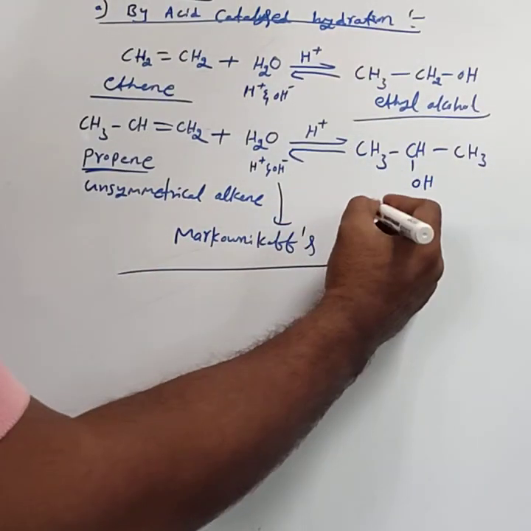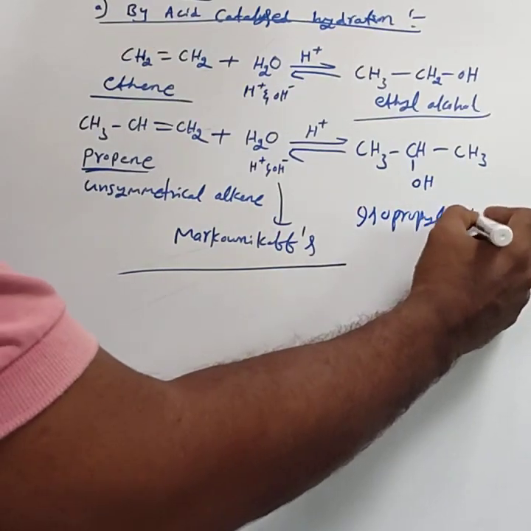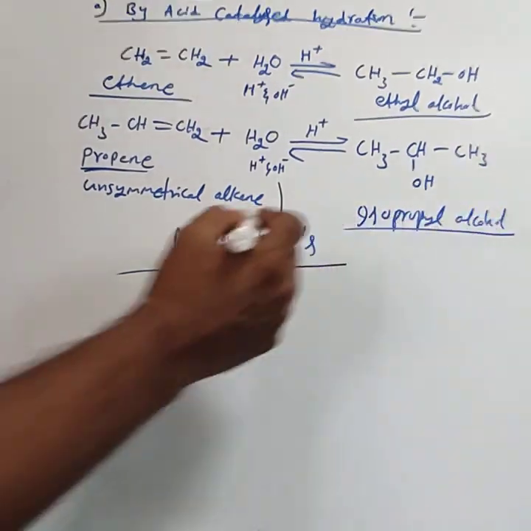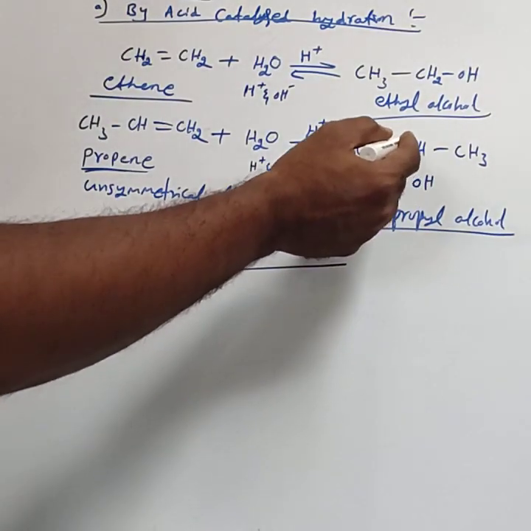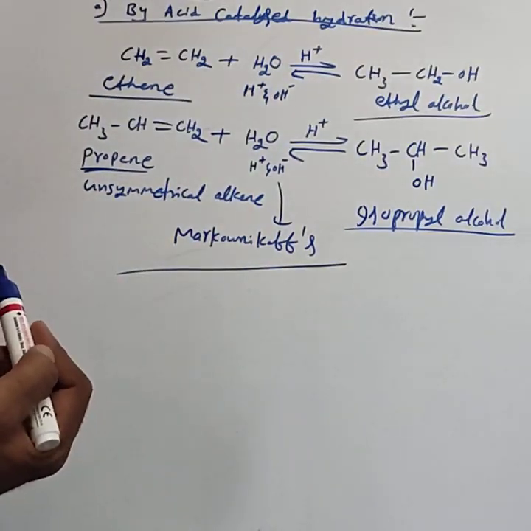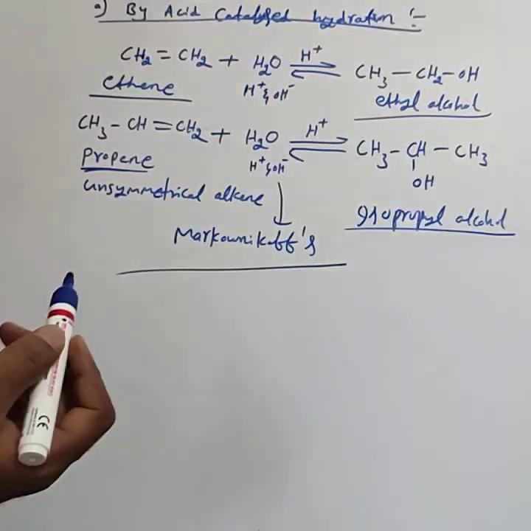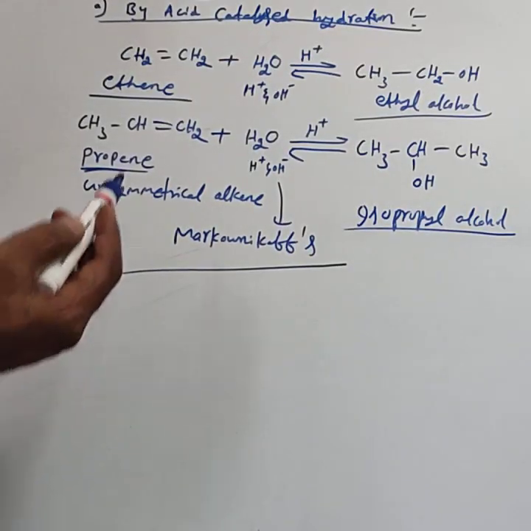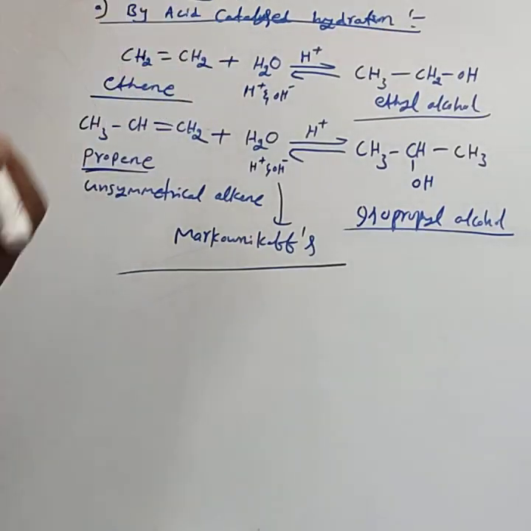The common name is isopropyl alcohol, because on either side of the carbon atom, two identical methyl groups are present, hence we use the word isopropyl alcohol. This is the preparation of alcohols by acid catalyzed hydration.